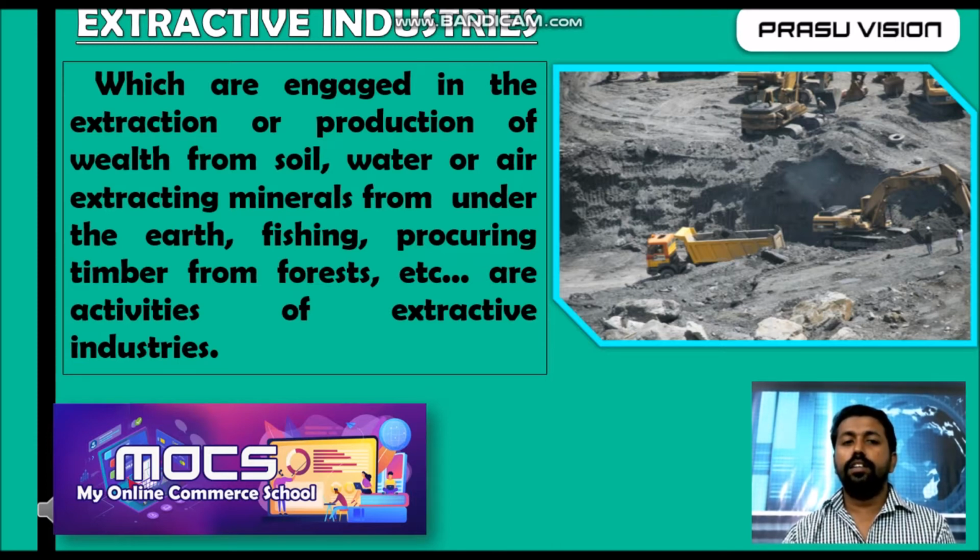Fishing and forestry are also there. When we are using all these natural resources through extraction, it comes under extractive industry.